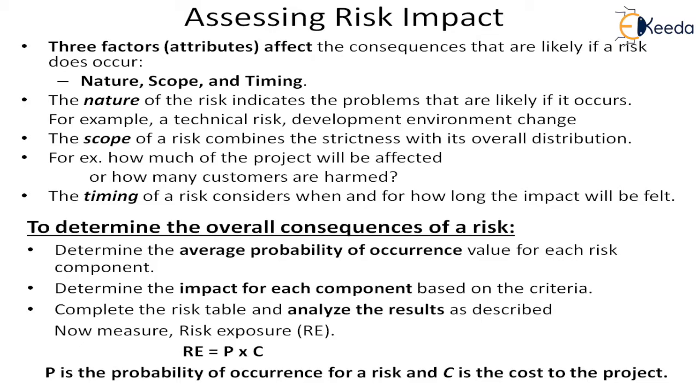And now we will measure the risk exposure. How will we measure the risk exposure? Risk exposure is measured in terms of money, that is, it has a cost. So we will take the probability and apply it to the project cost. Then we will have a percentage of the cost of the project which can be assigned as the value of the risk or the cost of the risk. So P is the probability of occurrence here, and C is the cost to the project. If you multiply these two, you will get the risk exposure. This is the exposure that will happen to the risk in terms of the costing of the project.